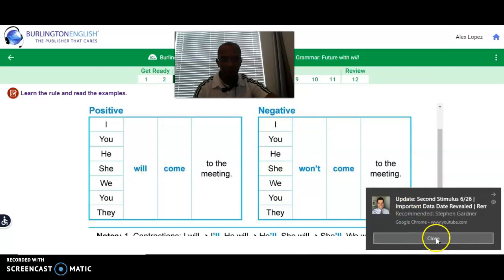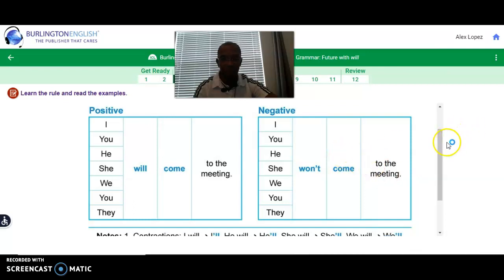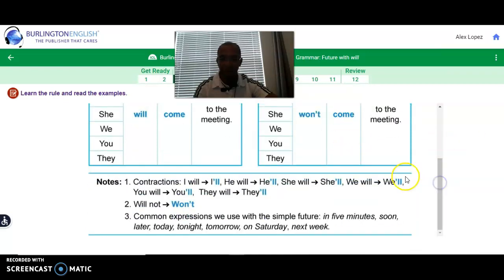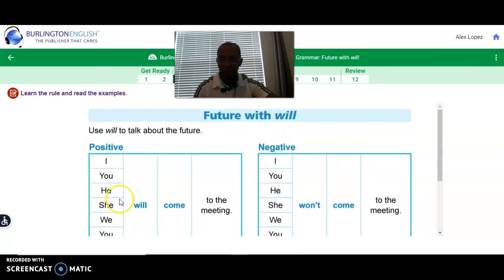Now, if you want to create sentences that are going to ask questions, then you will put the will or the won't before the pronoun, okay? For example, will you come to the meeting? Will I come to the meeting? Will he come to the meeting? Or, won't I come to the meeting? Won't you come to the meeting? Won't she come to the meeting? That is what you will do. You will bring the will or won't before the pronoun to make a question.